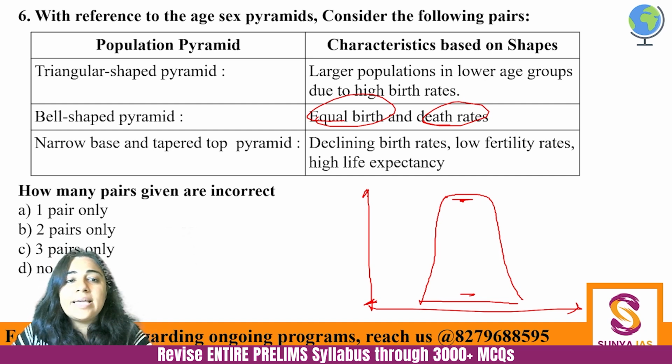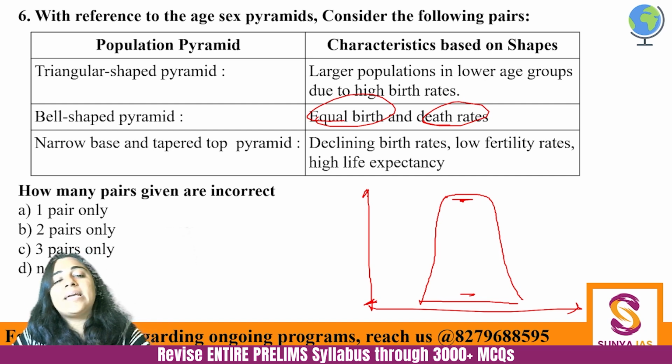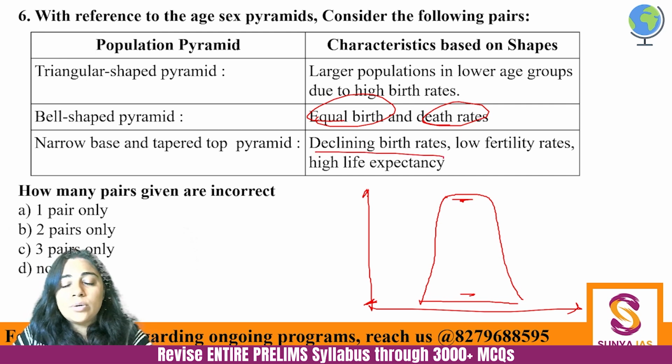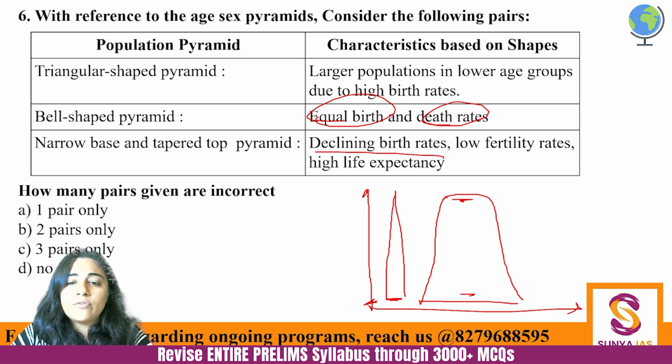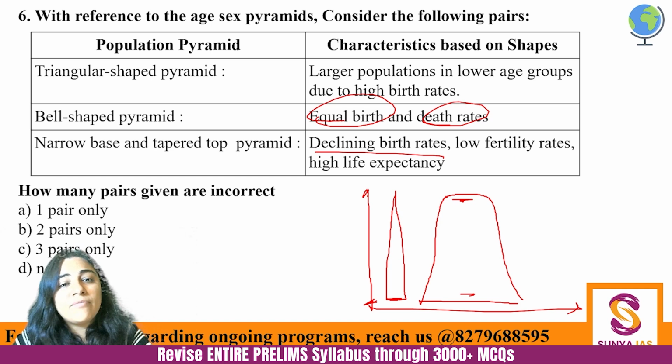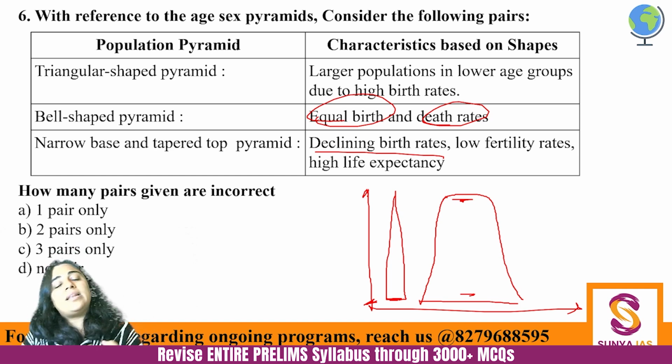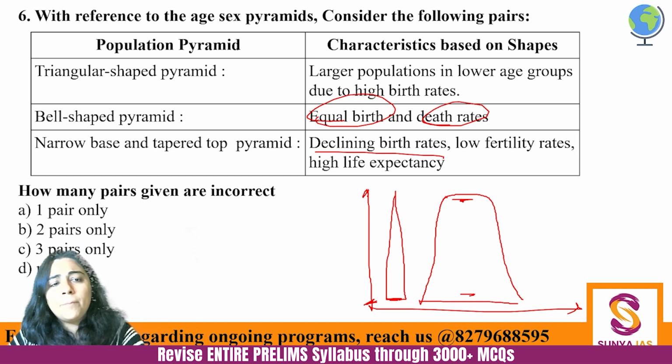And then there is narrow based and tapered top pyramid, wherein there is declining birth rate. It will go somewhat like this, very narrow base, and people are not having children. Even the death rate will be very low. So Japan will have this kind of a pyramid.